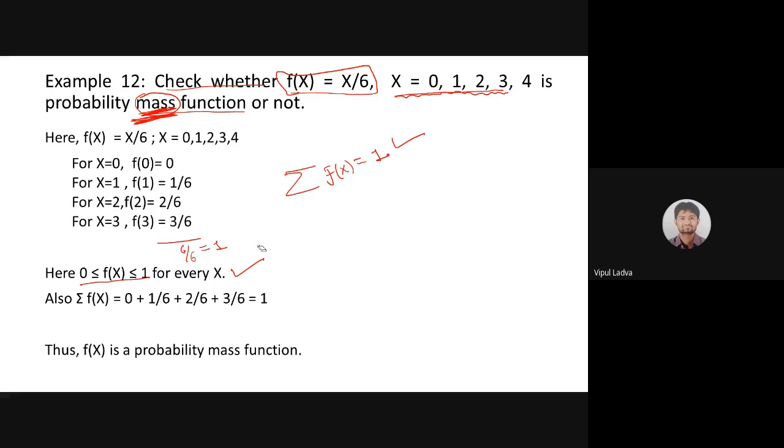If I take an additional 4 over there, then what will happen? In that case I need to add f of 4 over there. Basically I had kept space here, f of 4, that will be 4 by 6. 4 by 6 is 2 by 3, and if I add 4 by 6 over here, then this will lead me towards 10 by 6, and 10 by 6 is greater than 1. So if my x takes values 0, 1, 2, 3 and 4 also, then this function will not act as a probability mass function. So this is not a probability mass function. For now it is one, because I'm not going to consider 4 over there. Okay, so take care.